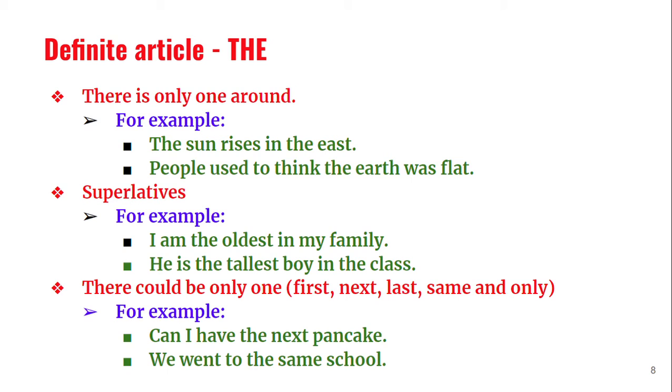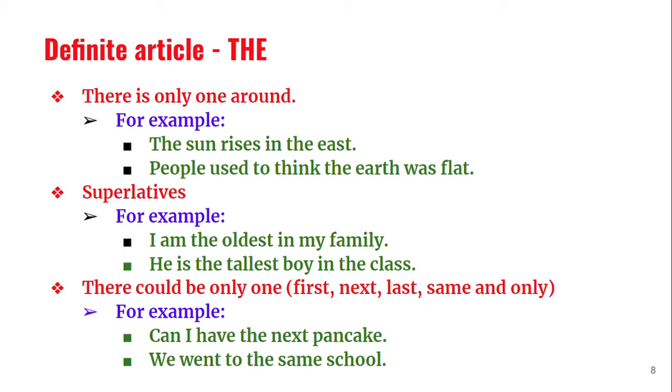Then superlatives, and before superlatives we use the. Why? Again, see, all these rules I told you are supplementary to the main rule. Why do we use the before superlatives? Because once we use the superlative degree, there should be only one. Suppose you say, I am the tallest boy in the class, and there cannot be a second one, and you are the tallest boy. That's all.